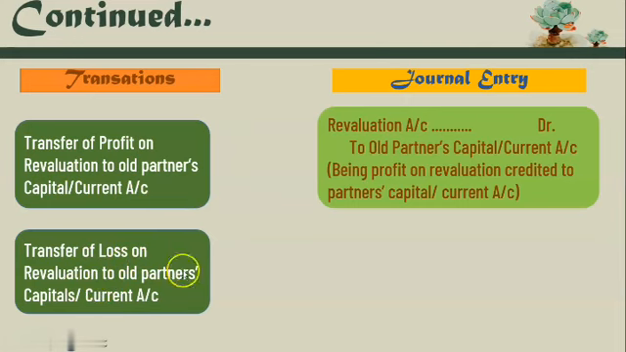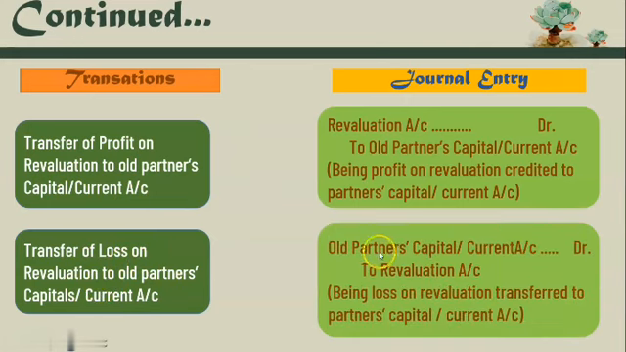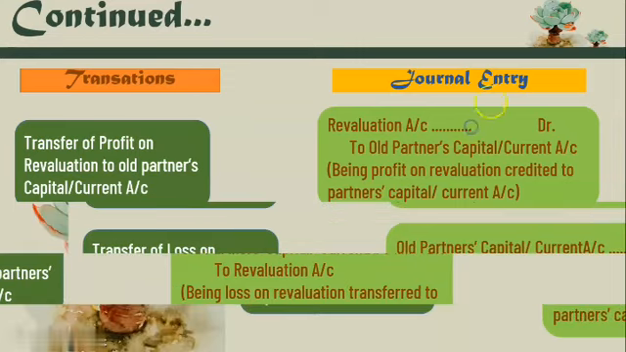How are we going to give the effect of this? All partners' capital or current accounts debit to revaluation account, being loss on revaluation transferred to partners' capital or current accounts. So in short, we have to remember that profit appears on the debit side and loss appears on the credit side in the revaluation account, and we have to transfer it to the partners' capital or current accounts.